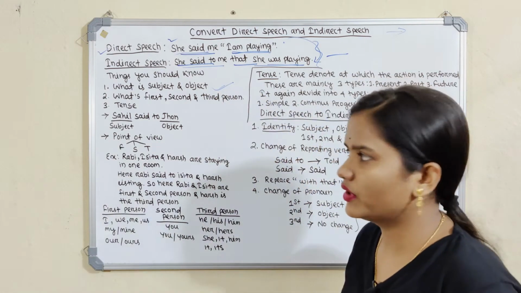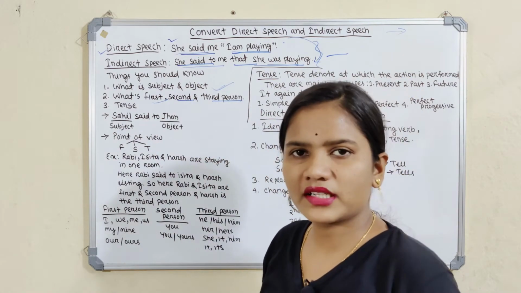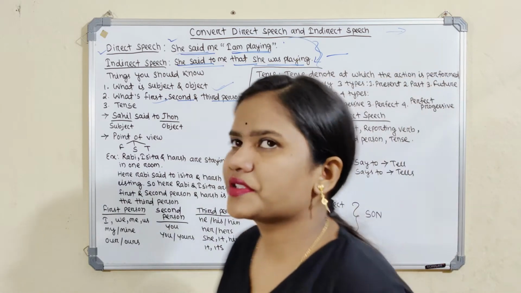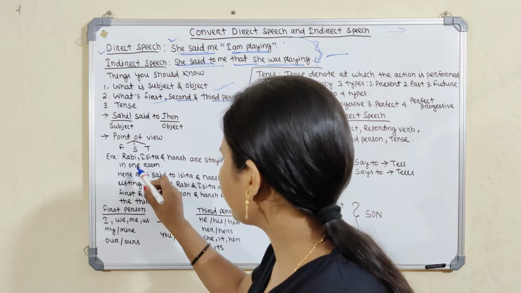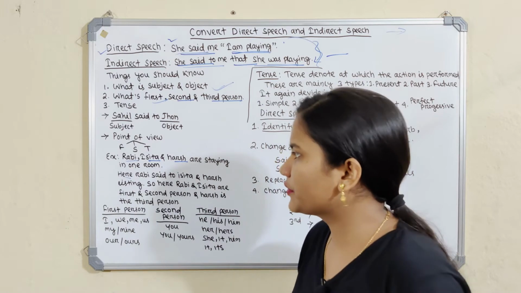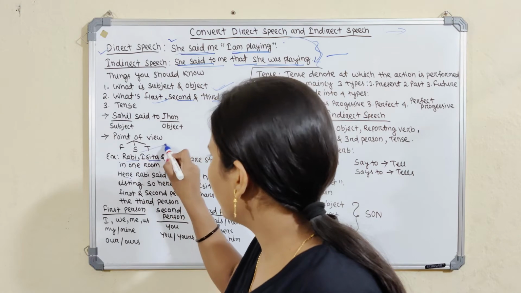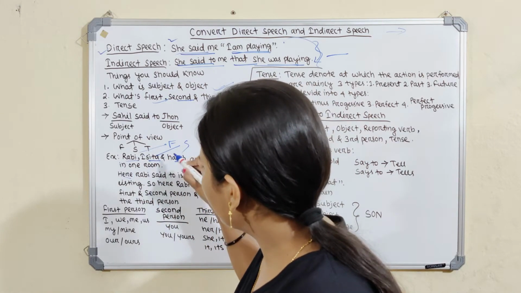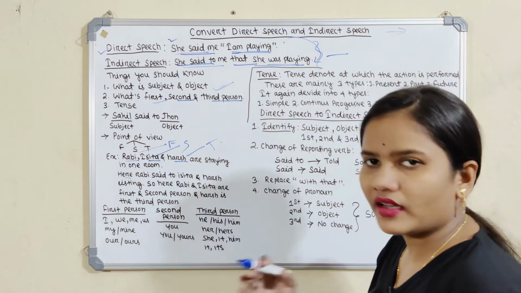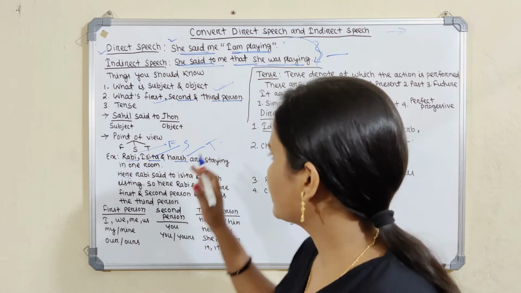Secondly, we have to learn the first person, second person and third person. Let me take an example so we can learn. Here Robby, Ishita and Hers are staying in one room. Robby is speaking to Ishita and Hers is listening. Robby is the first person, Ishita is the second person and Hers is the third person, because Robby and Ishita are in conversation with each other, but Hers is only listening. So he is called the third person.